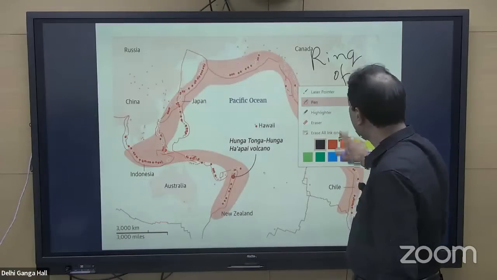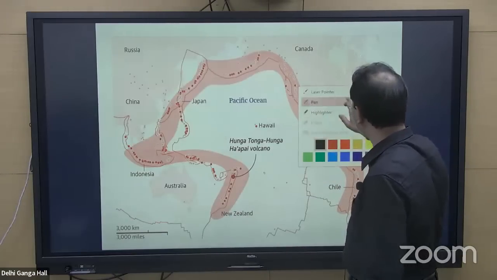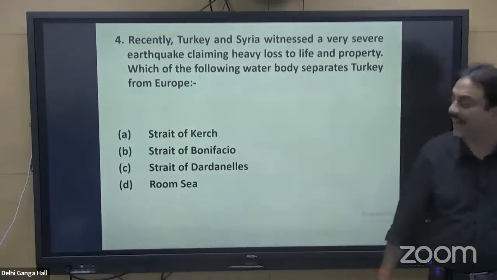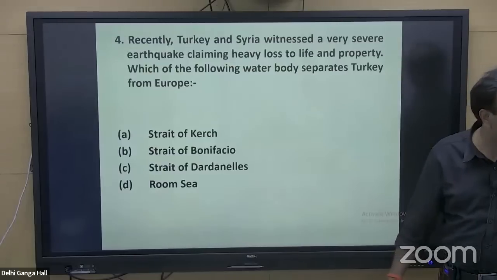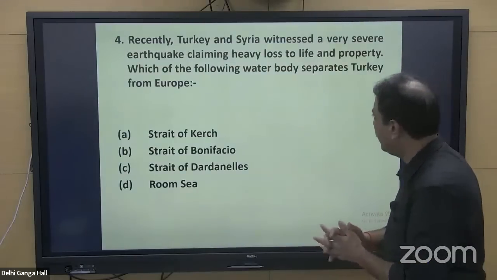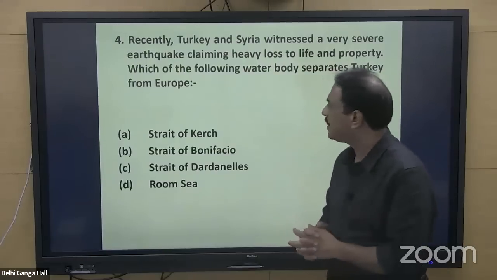Moving on to the next question. Question number 4. Recently, Turkey and Syria witnessed a very severe earthquake, claiming heavy loss to life and property. Which of the following water bodies separates Turkey from Europe?